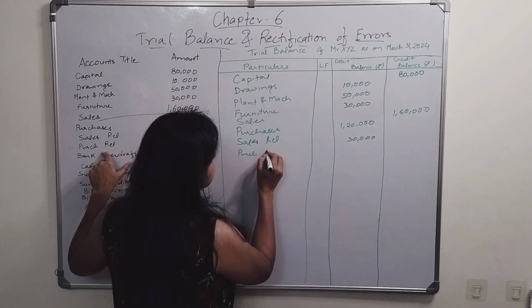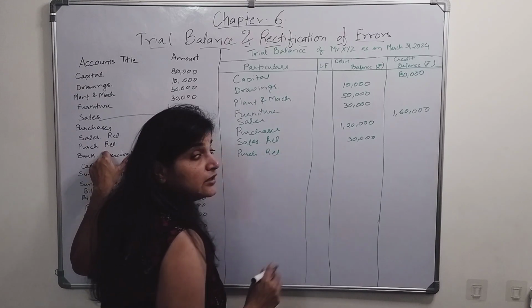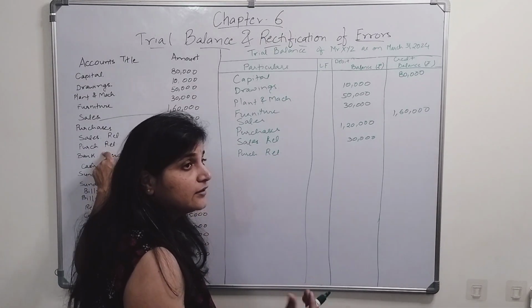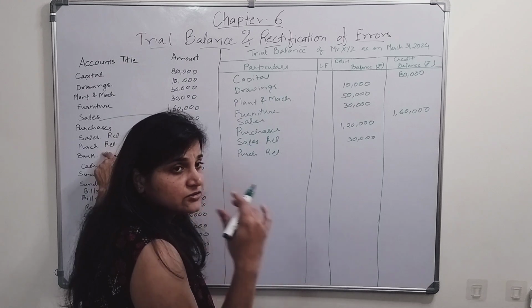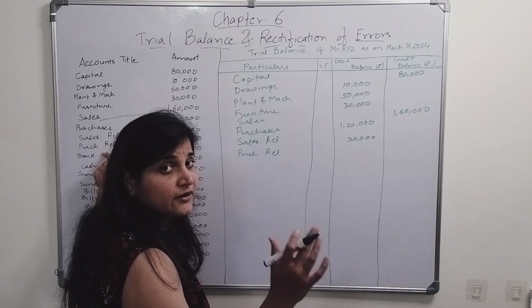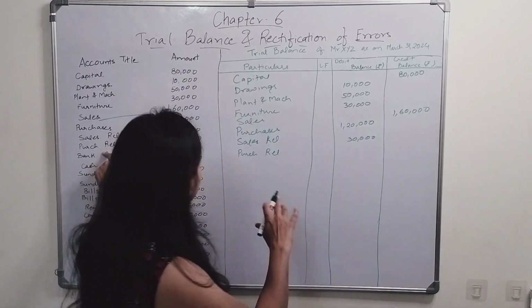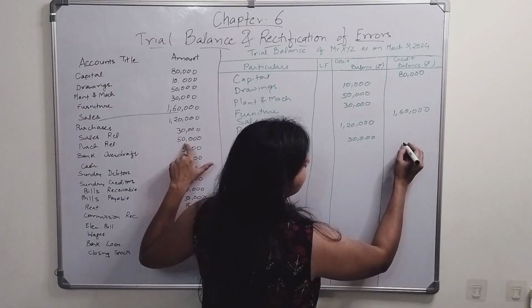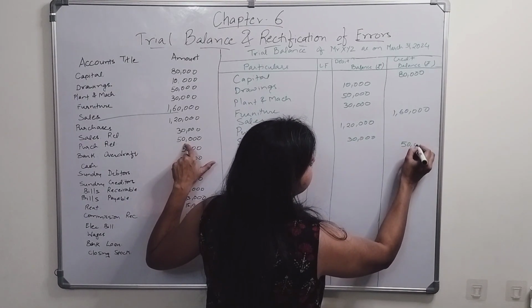Right, the next is purchase return. We purchased the goods and we returned those goods to our creditors. Okay, purchase return, goods go out from the business. It is recorded on the credit side. It will have a credit balance which is 50,000.